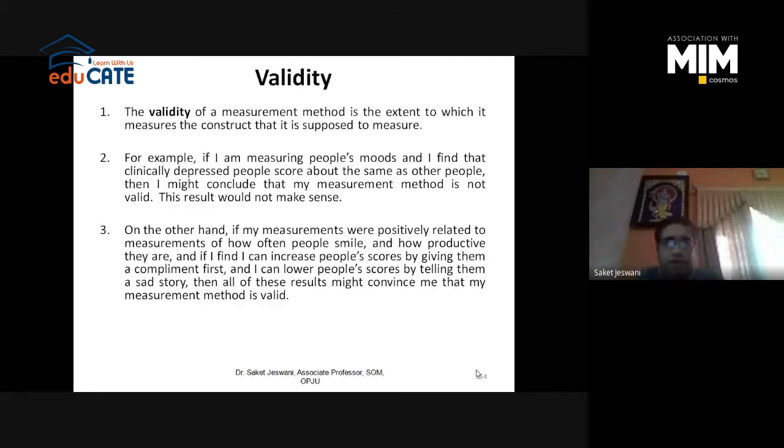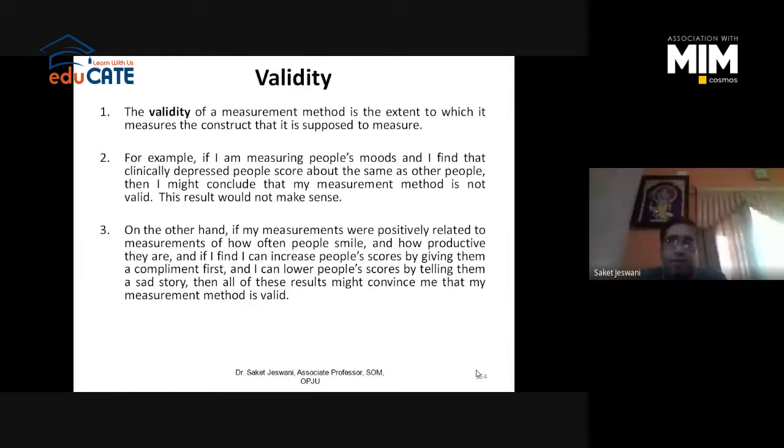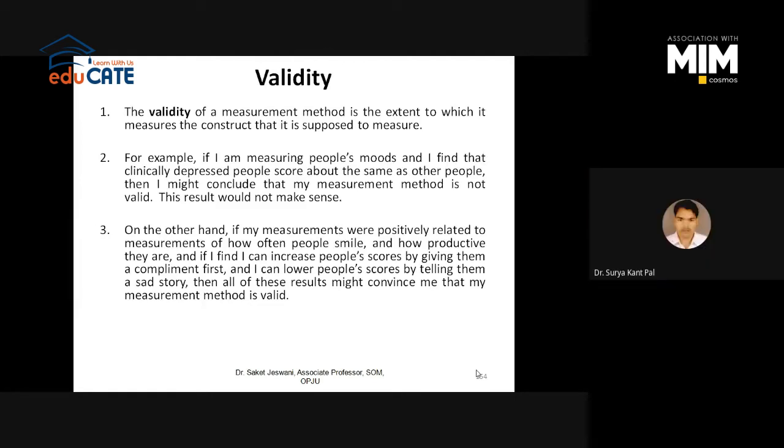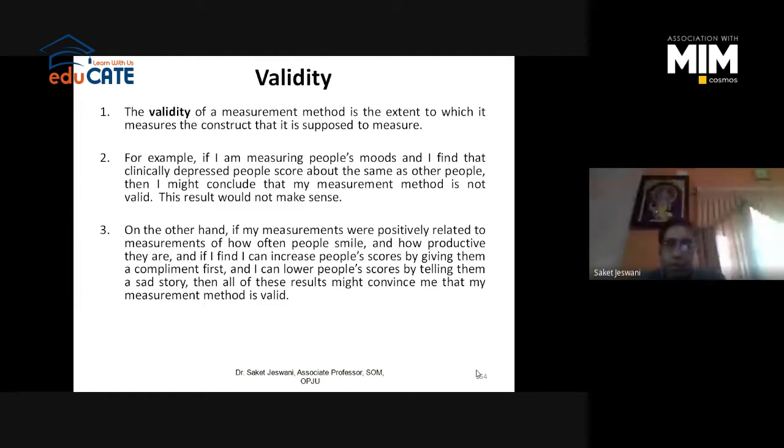So for example, if I am measuring people's mood and I find that clinically depressed people score about the same as other people, then I might conclude that my measurement method is not valid. This result would not make any sense, right? There are a few people in the population who are clinically depressed, and I wanted to check their mood.